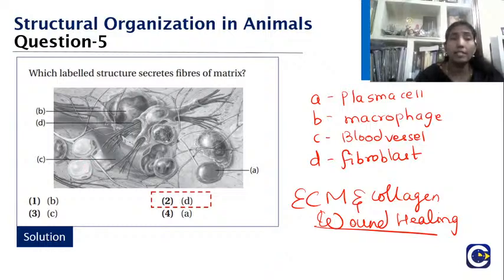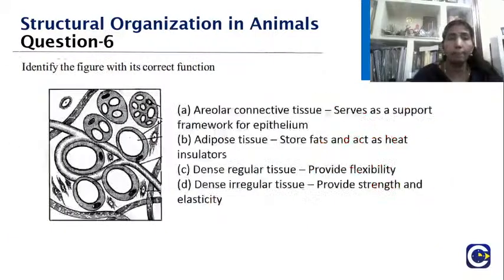And then we will see the WBCs also. But the one that secretes the ground substance, the extracellular matrix, is your fibroblast. So very good children, the answer is fibroblast.